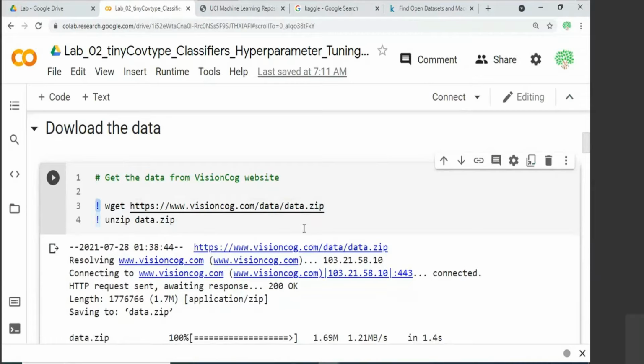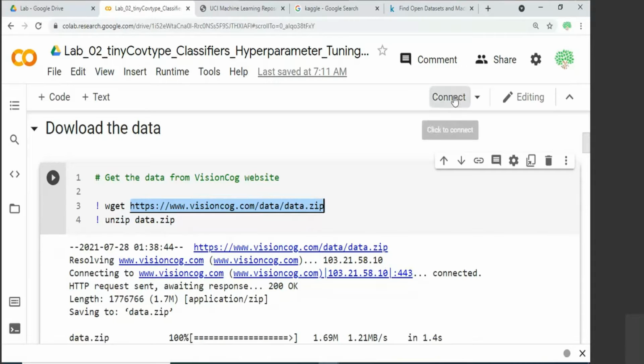So you have the Linux kernel sitting there. So you can actually execute Linux commands there. So wget is a command line utility to download files from a URL. So you can specify this URL. So this is where the data file is available. So once you download it, you can unzip it.